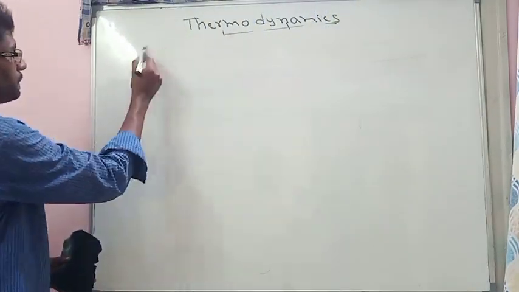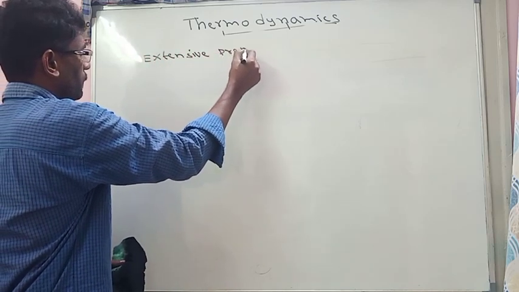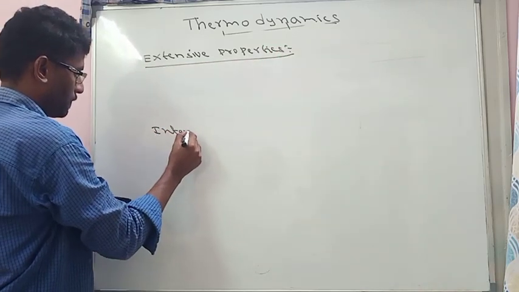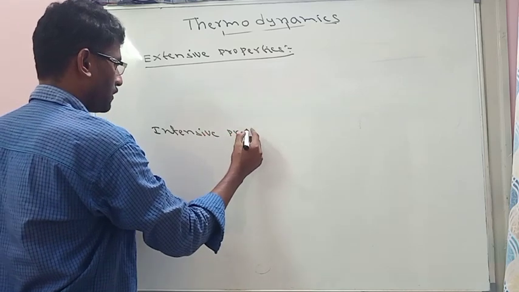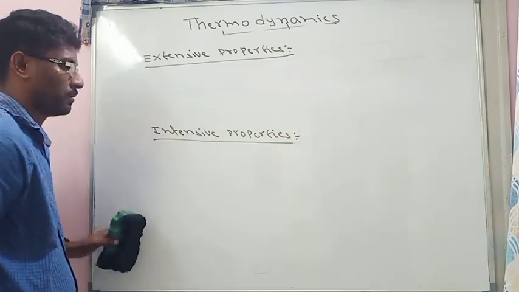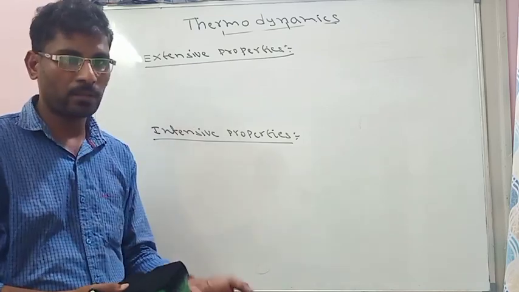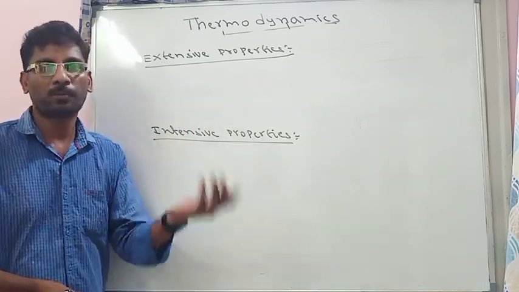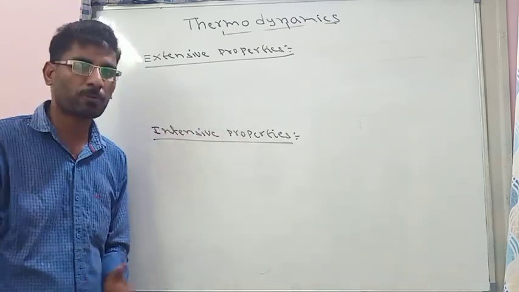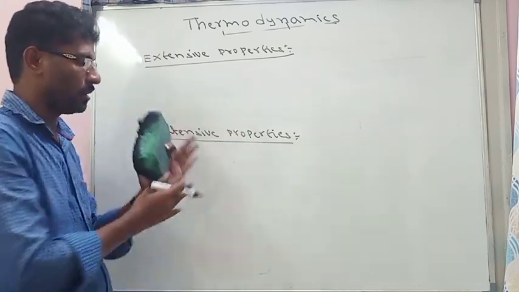Also, there are some definitions. Extensive property. Another is intensive properties. Today we are all learning definitions. What is a system? What is a surrounding? What is a boundary line? How many types of systems? What is a process? How many types of process? And also state functions, extensive and intensive. All these are definitions. So in the next class we will start the actual thermodynamics chapter.